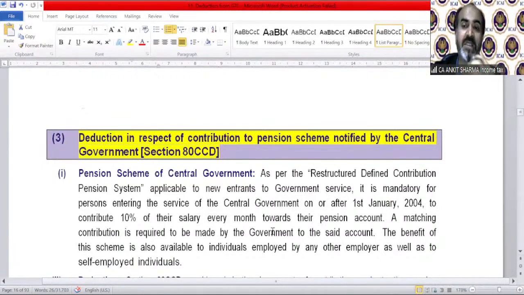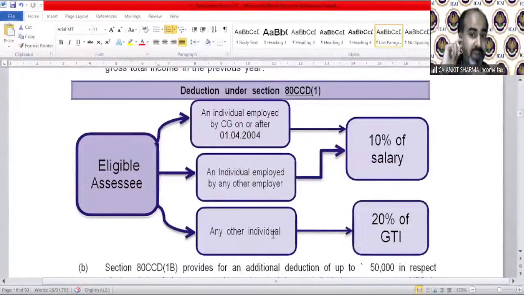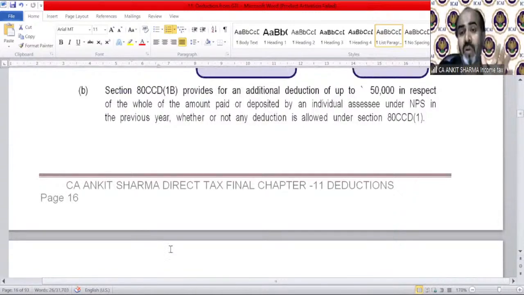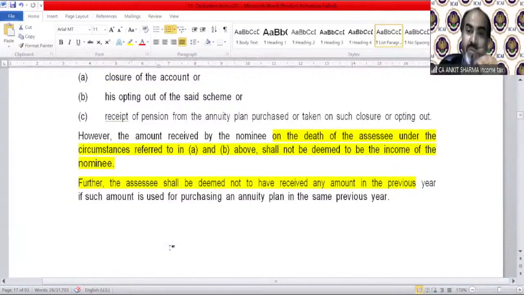So CCD has section 80CCD(1) and also 80CCD(1B). 1B gives you a deduction of an extra 50,000. 80CCD(1) is 10% of salary and 20% of GTI. Then 1B provides 50,000 deduction. Then 80CCD(2) does not have any amount limit; it has a limit only of 10% of salary or 14% of salary. So we are going very fast.